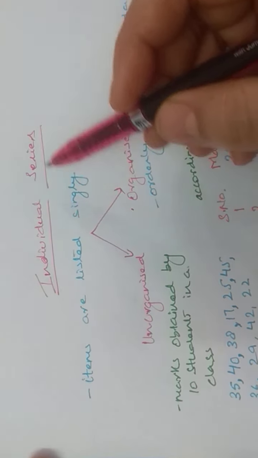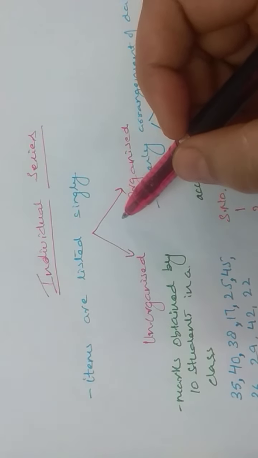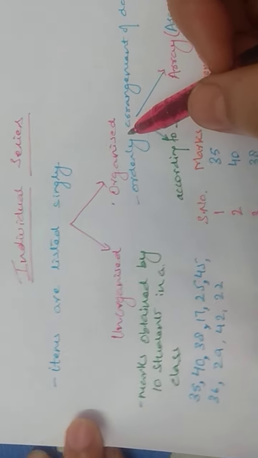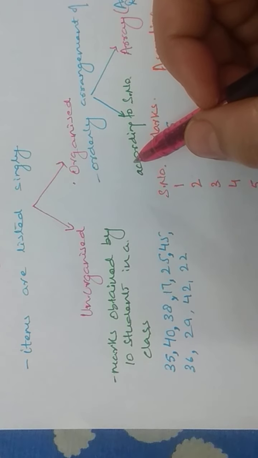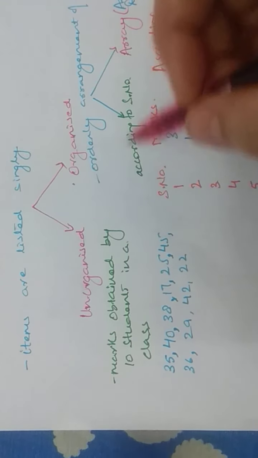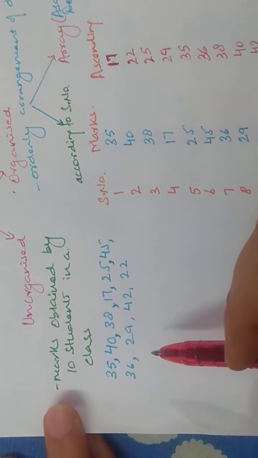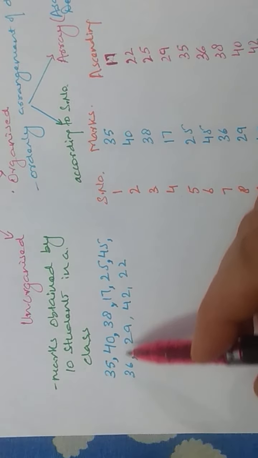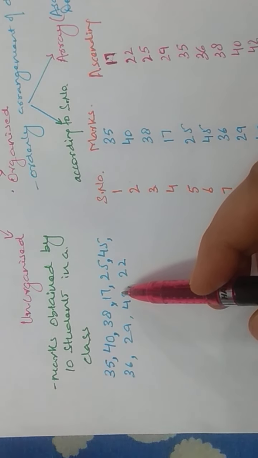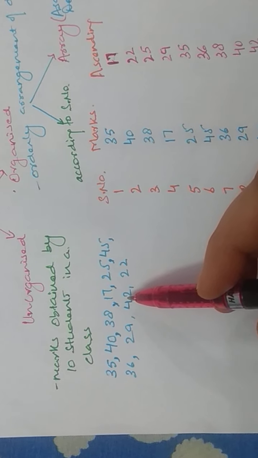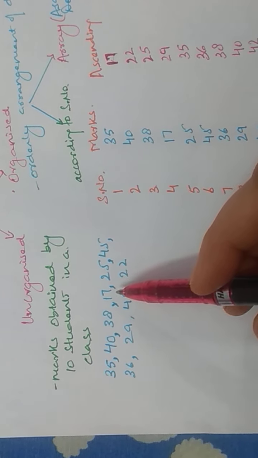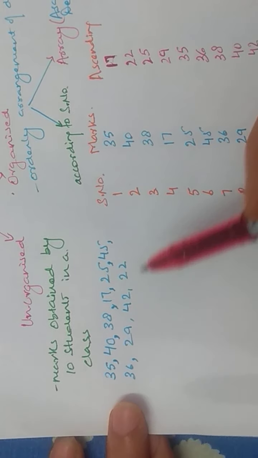In an individual series, the data may be unorganized or it may be organized. How unorganized? Suppose the question says marks obtained by 10 students in a class. There is no particular order. Randomly the numbers are given. You do not know who the 10 students are. You are just given the marks of 10 students in a class. So it's randomly given. So this is unorganized data.